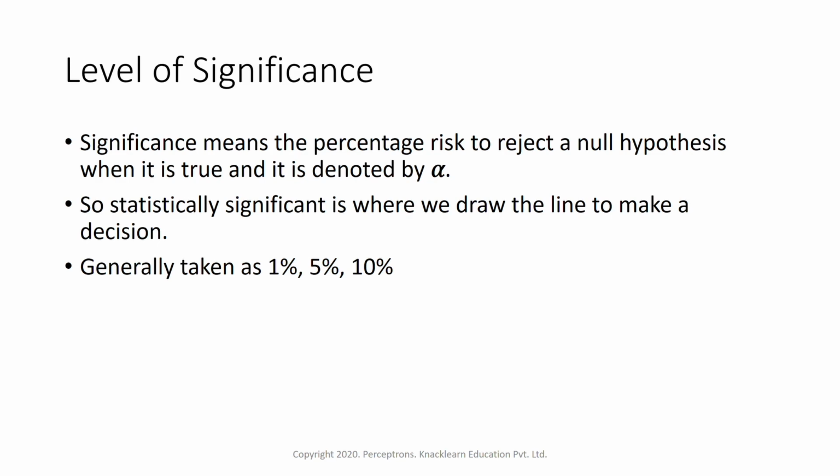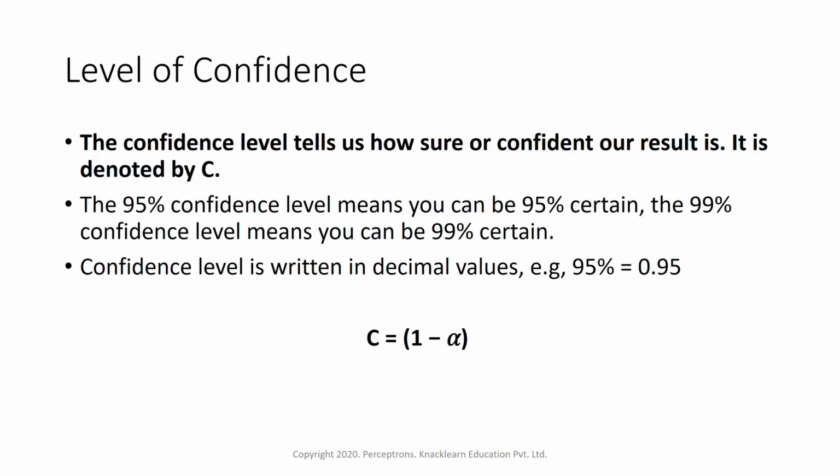To compare this, we have something called the level of confidence. The level of confidence tells us how sure or confident our result is. It is denoted by C. So 95% confidence means you can be 95% certain, 99% confidence means you can be 99% certain, and so on. Confidence level is written in decimal values, that is, 95% means 0.95, and it is given as C equals 1 minus alpha. Here alpha is nothing but the significance level.